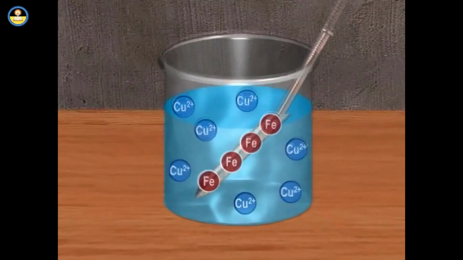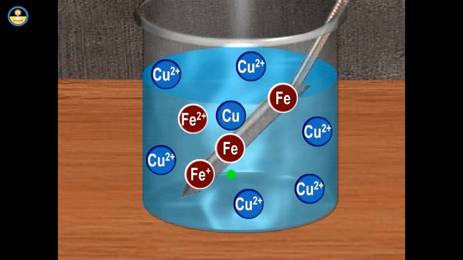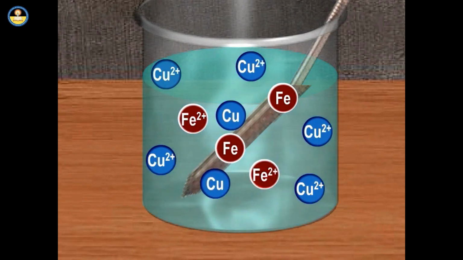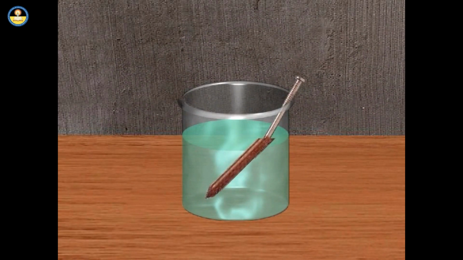Iron, being more active than copper, displaces copper from copper sulfate solution. The blue color of the solution changes to light green color and copper metal is formed. This copper metal covers the surface of the iron nail and the iron nail becomes brown in color.